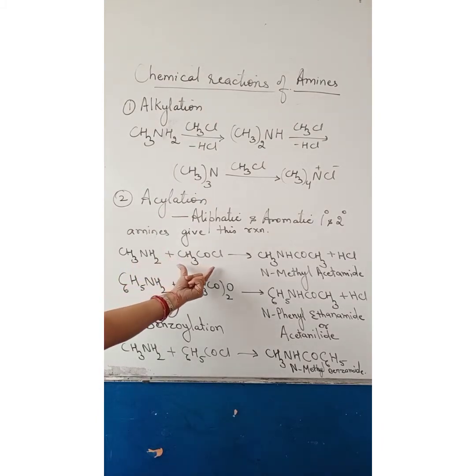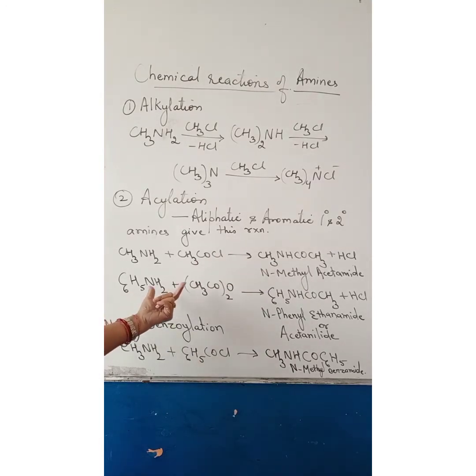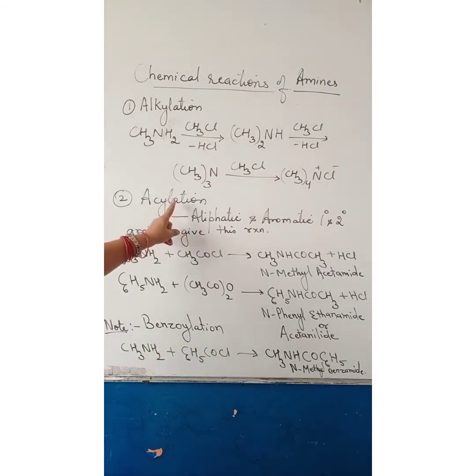Amine reacts with acyl halide. Amines react with acid anhydride. Now, when amines react with benzoyl chloride, then the acylation reaction is known as benzoylation.